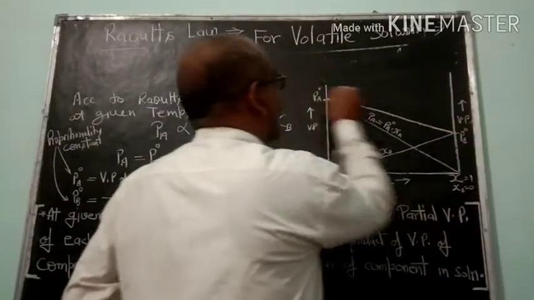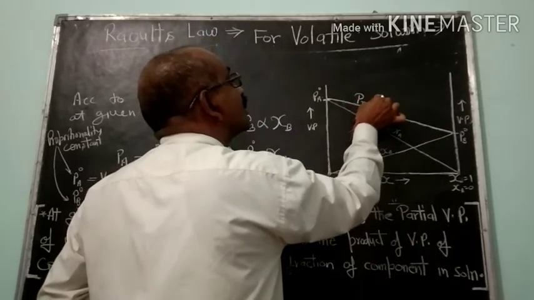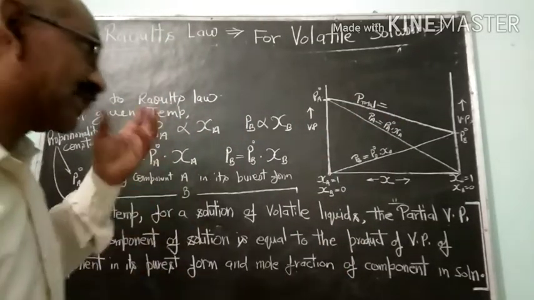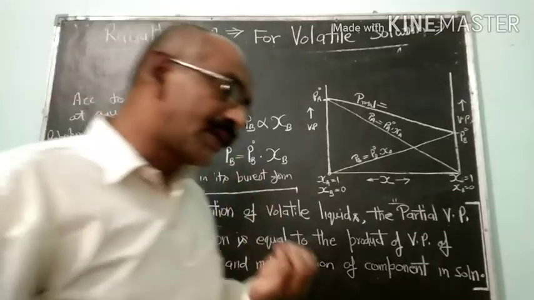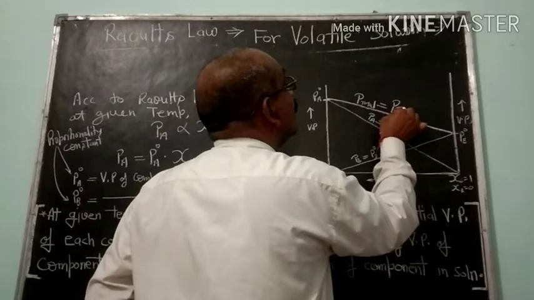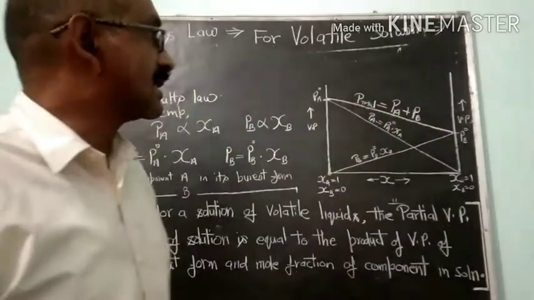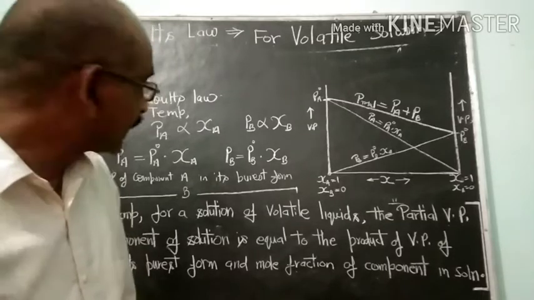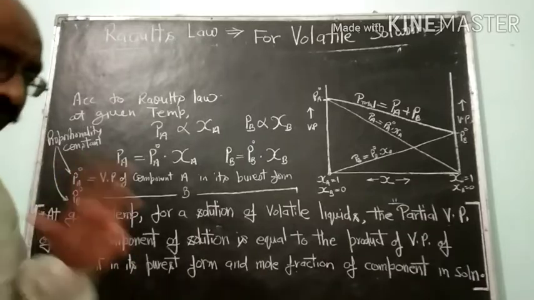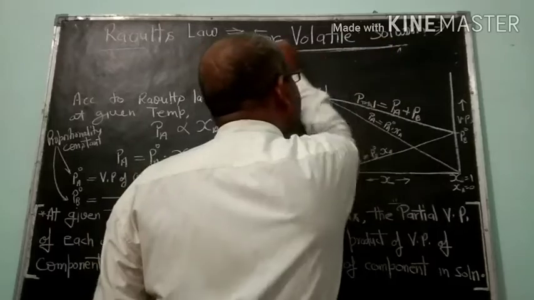And if these 2 points are connected, so this line denotes the total vapor pressure of solution. And as you know, according to Dalton's law of partial pressure, the total vapor pressure will be equal to the sum of partial pressures of both the components of the solution. Is it clear?